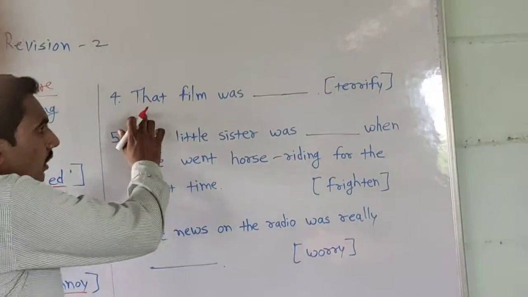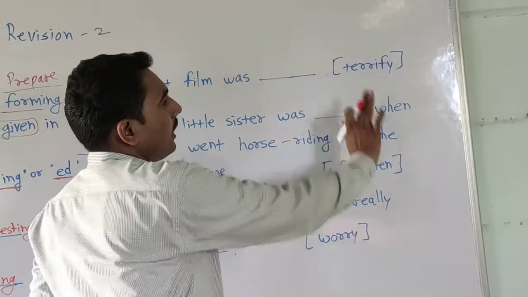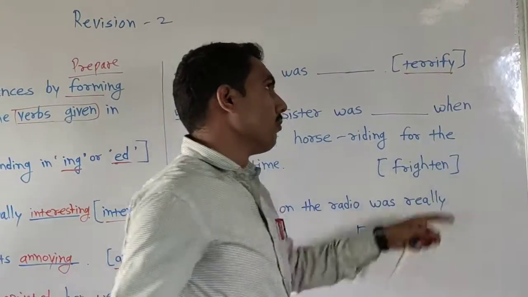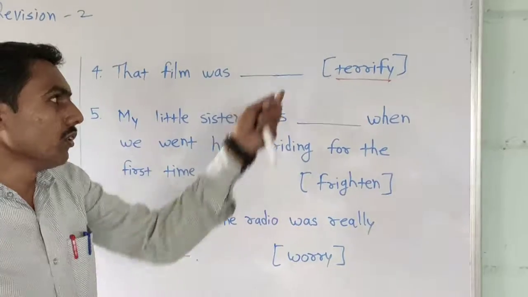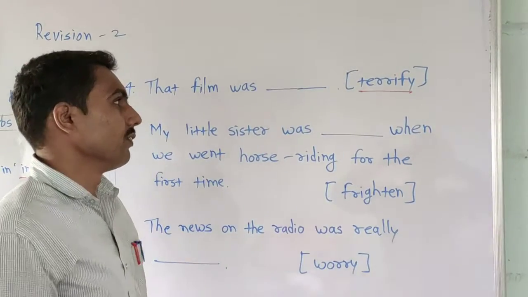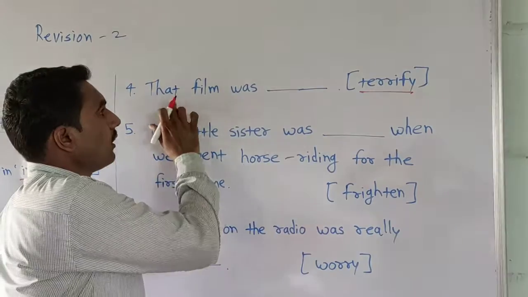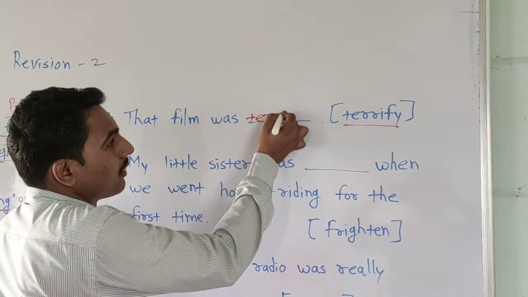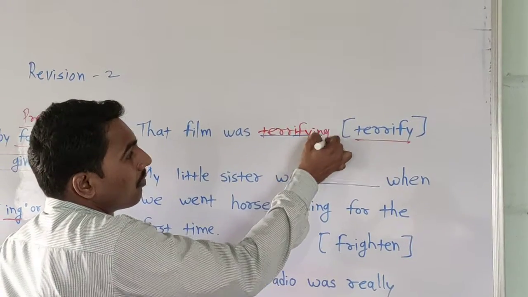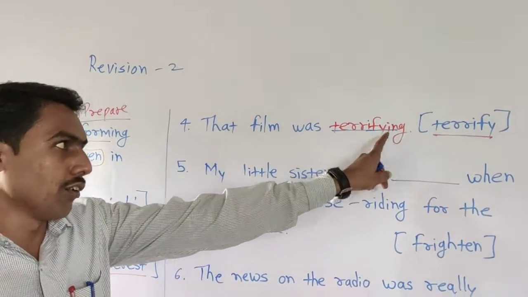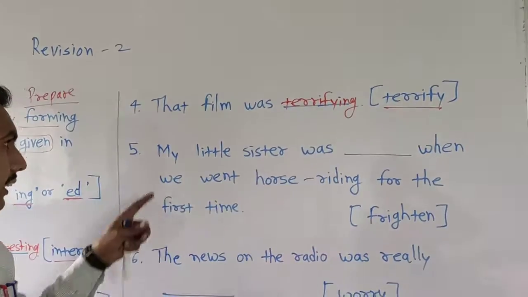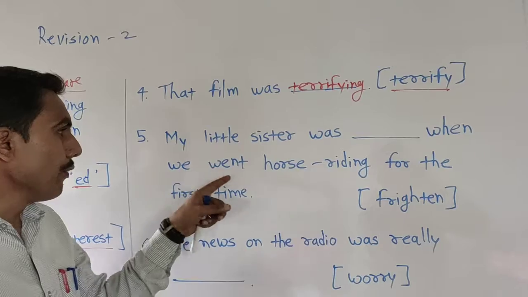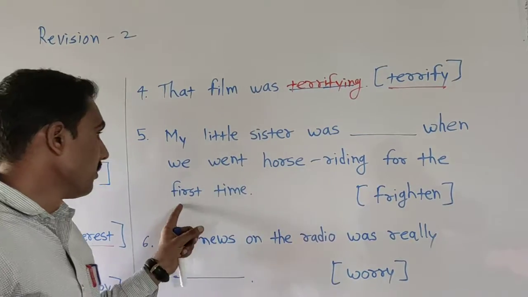Now the fourth one. That film was full stop terrifying. That means that film was blank terrified. Here is the verb. We want to convert this verb into adjective form using ed or ing form. So we use here that film was terrifying. Okay, we use here ing. Terrifying. It is adjective of that verb. Terrifying. Okay.